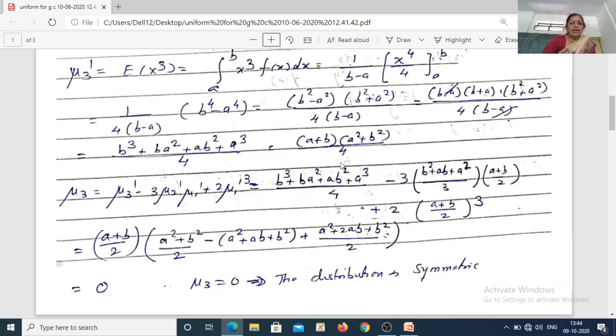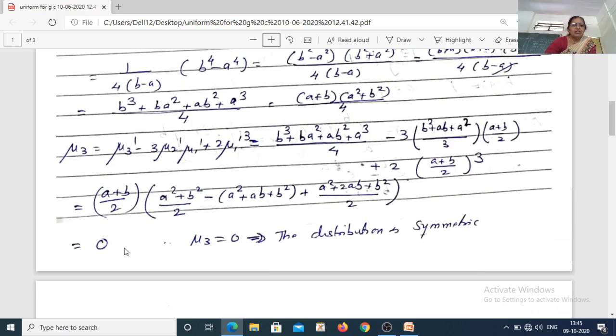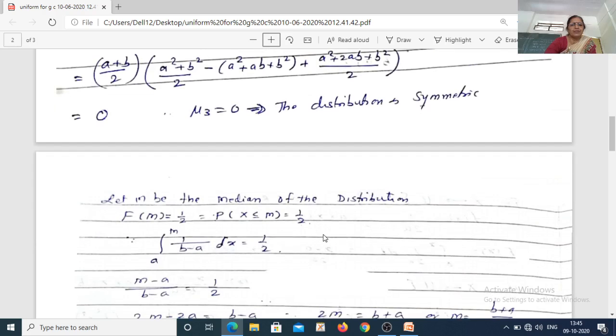Let us take (a plus b) by 2 common, so that here I will have (a square plus b square) upon 2 minus (a square plus 2ab plus b square) upon 4 plus, see I have taken 1 by 2 common, one of the 2 cancels with these 2, therefore I am left with a square plus 2ab plus b square. So if you add these things, you will get mu3 equal to 0, which implies that the distribution is symmetric.